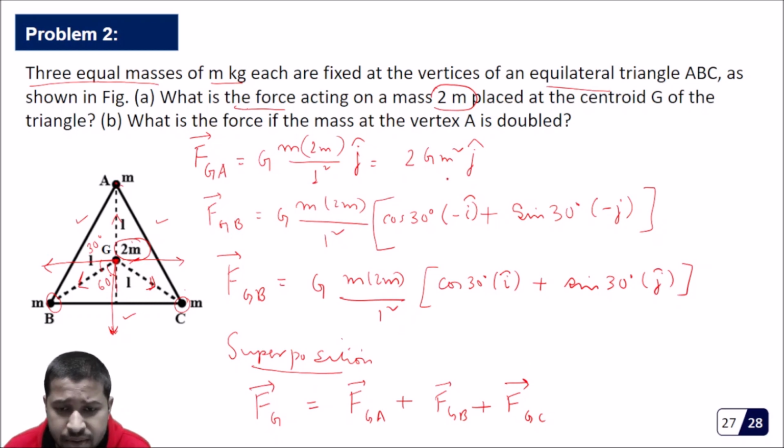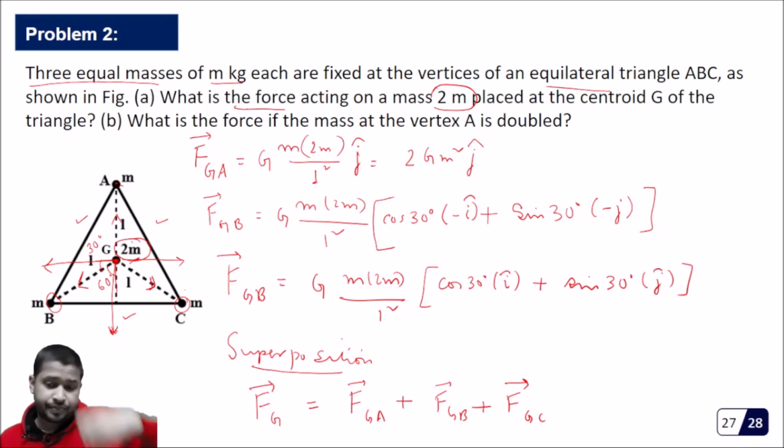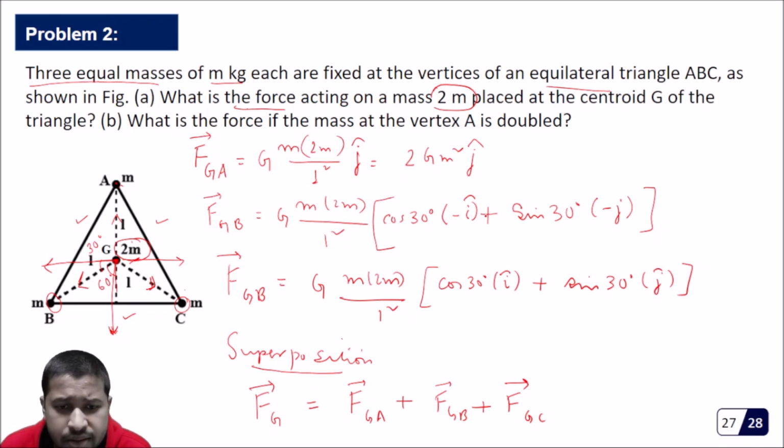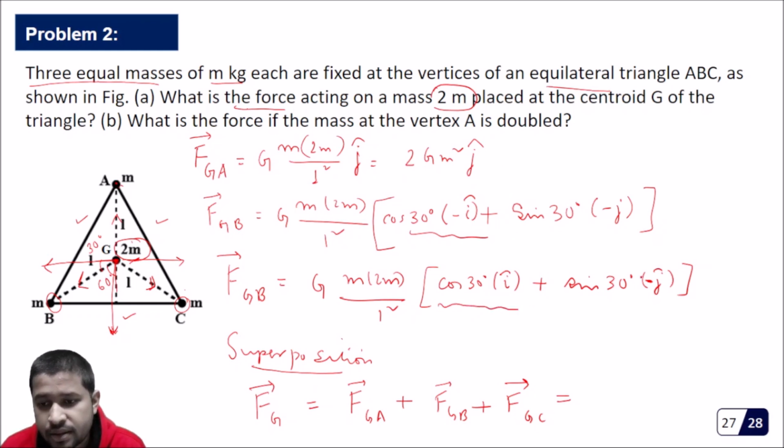Now if we add up all these things, what we will see is this. Sorry, this will be minus G. So what we will see is this and this will cancel each other, and all these three are along the j axis, so we'll take 2Gm square common.